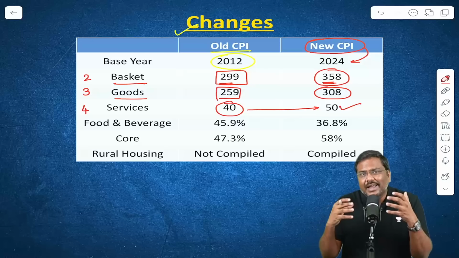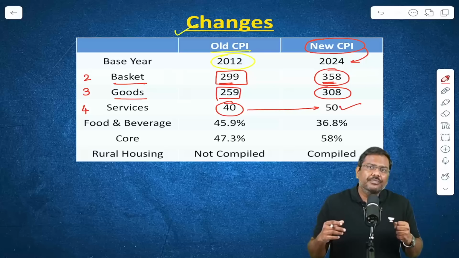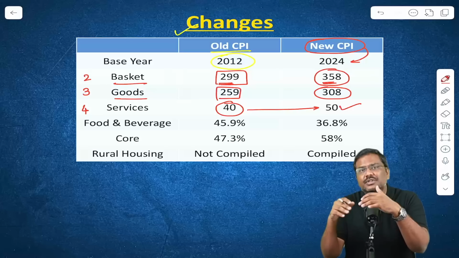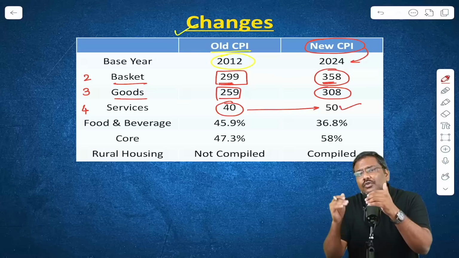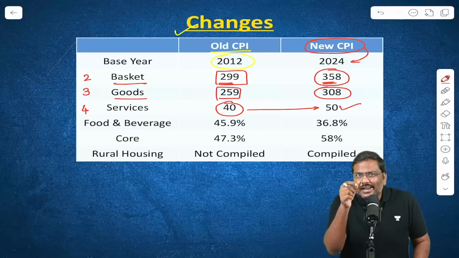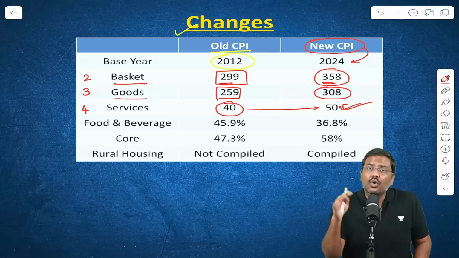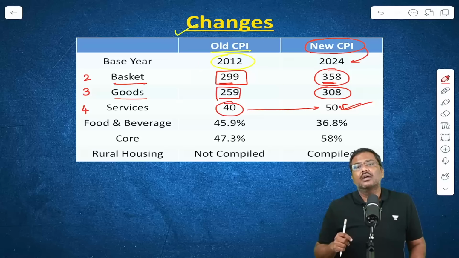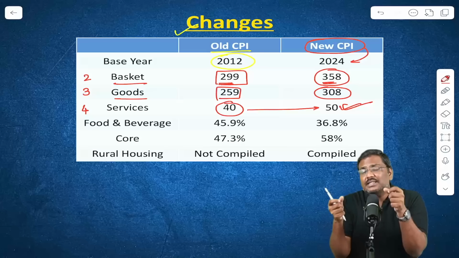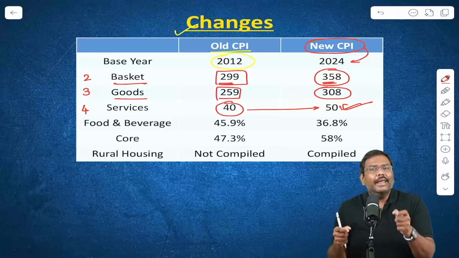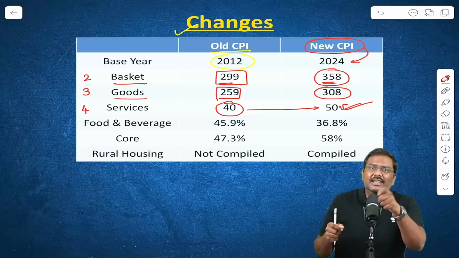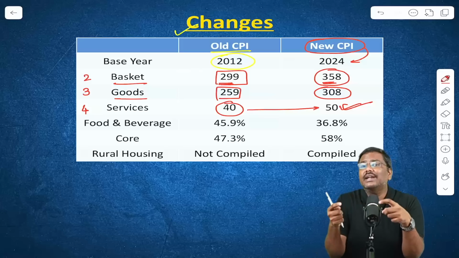You are spending now, compared to, let's say, a decade ago, more money on the consumption of services as well as non-food items. And that is exactly reflected in changes of the weights, changes in the composition of the basket as well. Because when you change the base year, please understand, it's not just that the base year is changed and the number of commodities are changed.